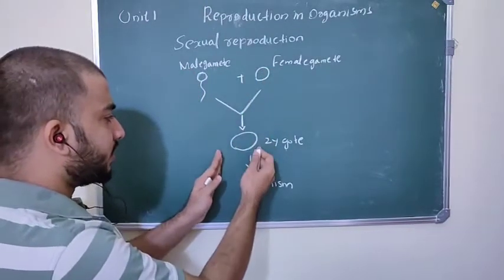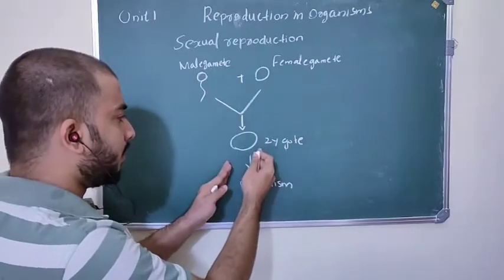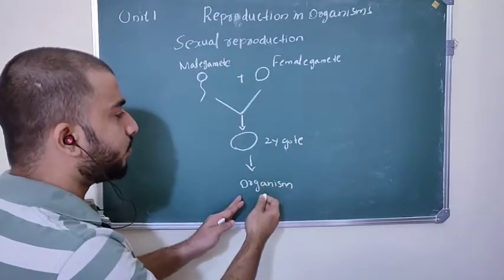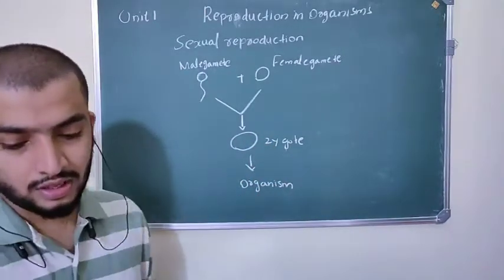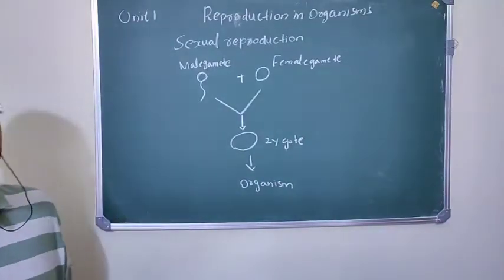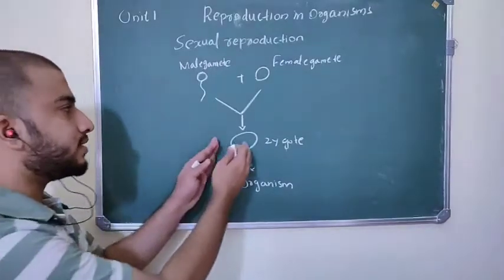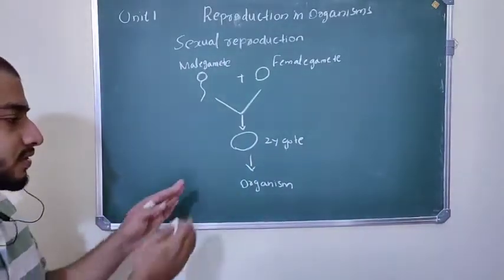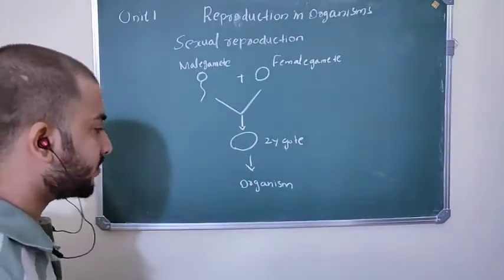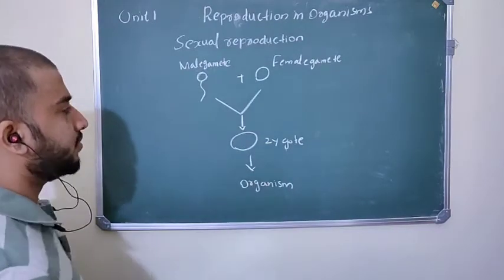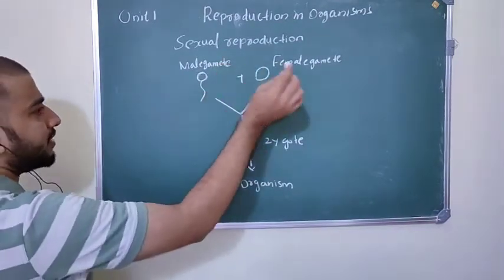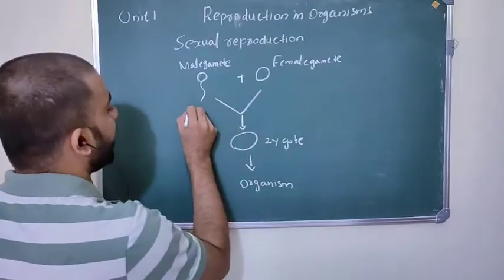So what is the result? Zygote is formed and this zygote develops into a new organism. Okay, so you can say sexual reproduction is the fusion of male and female gametes to form a diploid zygote, and from this diploid zygote a new organism develops. These male gametes and female gametes are haploid.